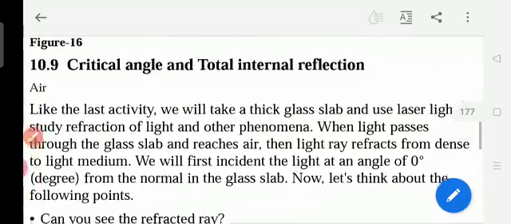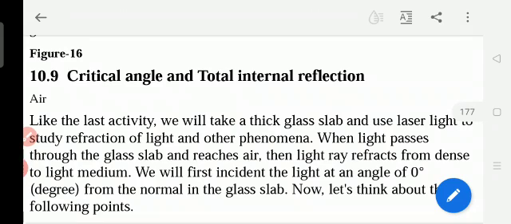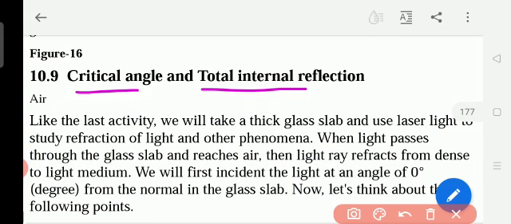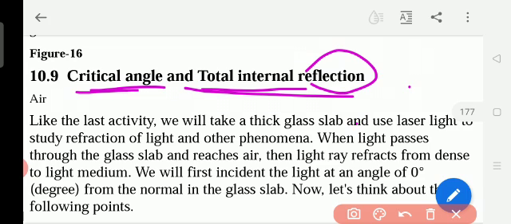So here we are going to study about the critical angle and total internal reflection. Critical angle and total internal reflection. This will help us to know why some changes take place. For example, in the summer season, especially when it is hot, when we are going on the road, from afar we feel like there is water on the road, but when we go near, there is no water. So all these are because of what? All these are because of the critical angle and total internal reflection.